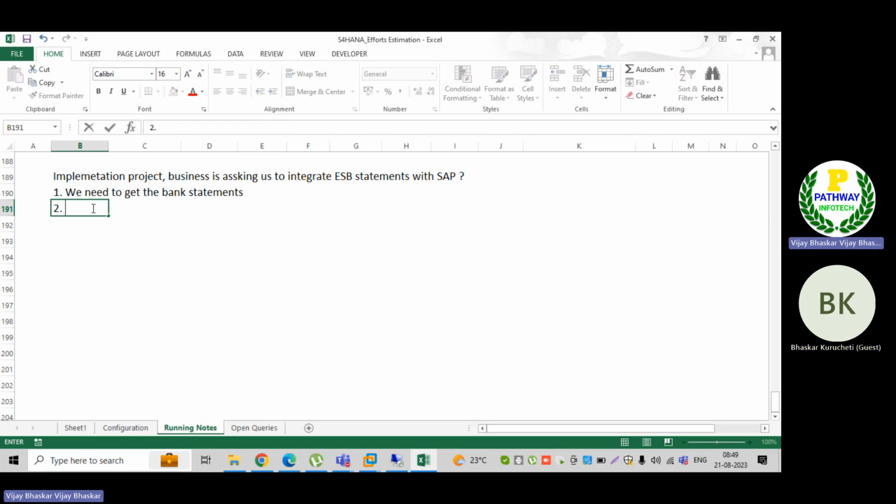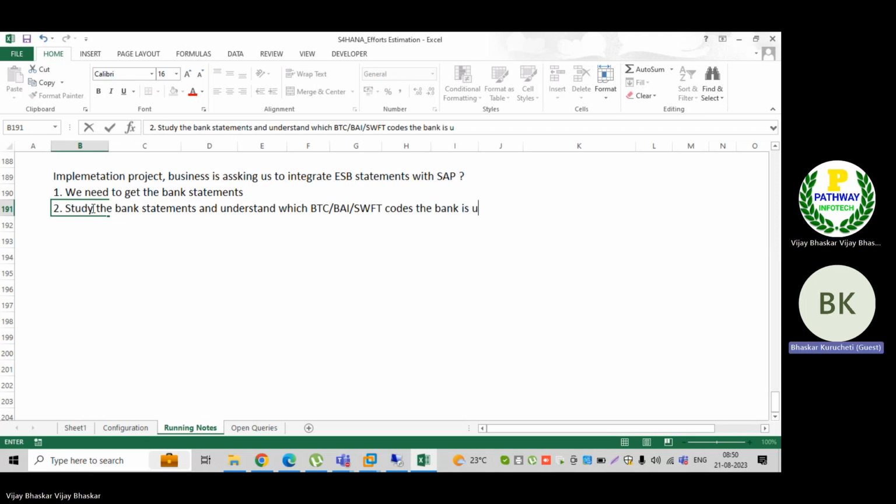Then the second thing is to study the bank statement and understand which BTC codes, BAI codes or SWIFT codes the bank is using to send the statement.